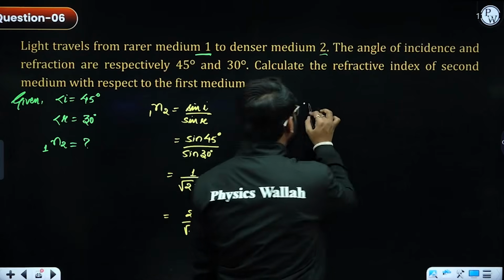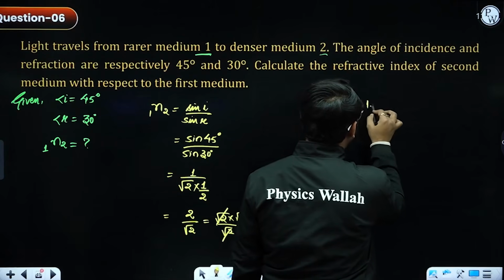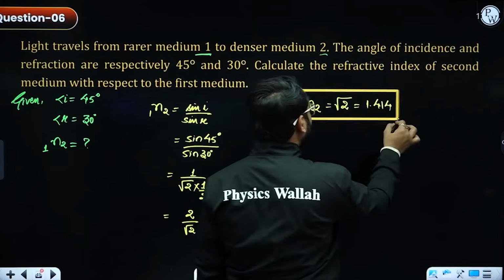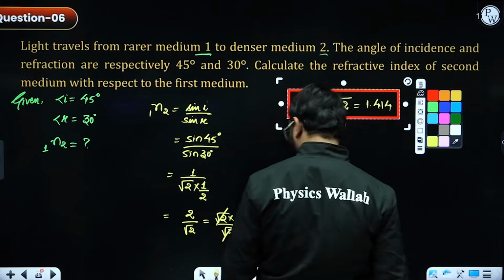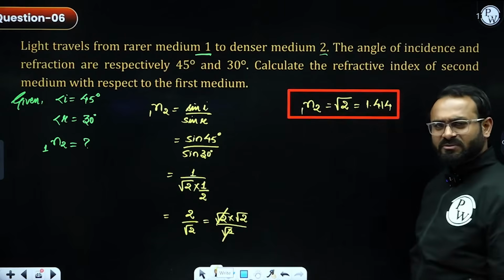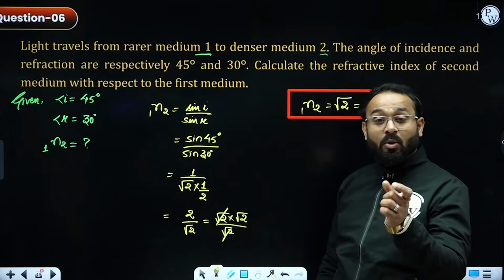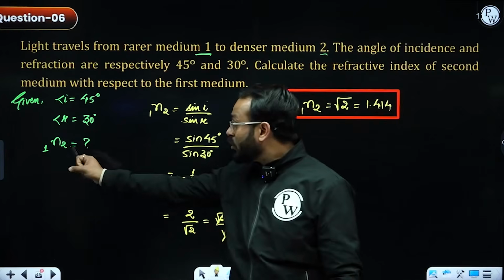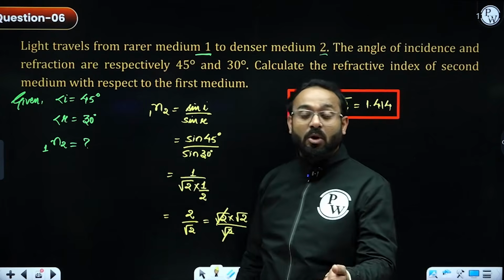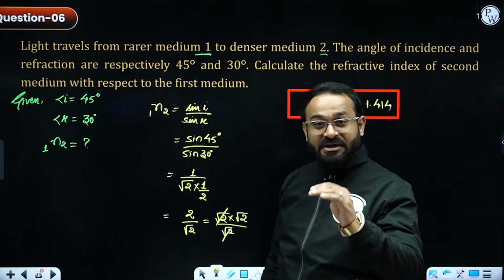Finally, the value of refractive index is root 2, which is 1.414. It's very easy to solve numericals based on the refractive index. You only need to understand what exactly they are asking: the refractive index with respect to what. Once you know, you will be able to crack every single numerical.